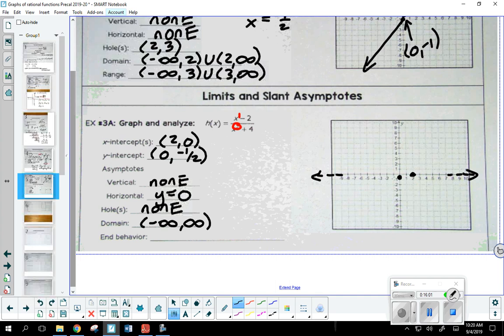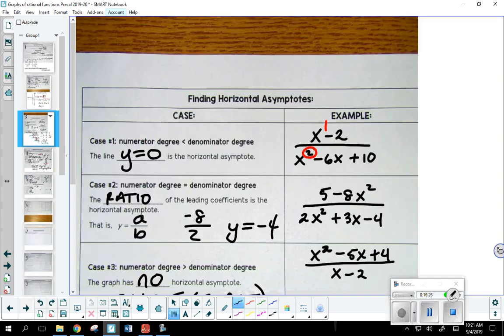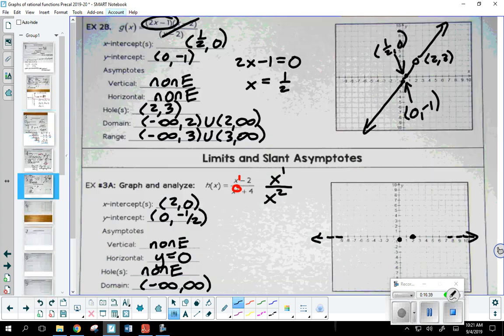Clarissa? How do we find the horizontal asymptote? Somebody help me out. We looked at the degrees. Up top, you've got an x to the first. Down below, you've got an x squared. We're looking for the largest power in the numerator and the denominator. We want to compare those. Here, we see that the numerator's power is smaller than the denominator's. So this previous page, that turns out to be case 1. The numerator's degree is less than the denominator, so I know it's got to be the x-axis. So comparing those powers is going to tell you whether you have a horizontal or a slant.